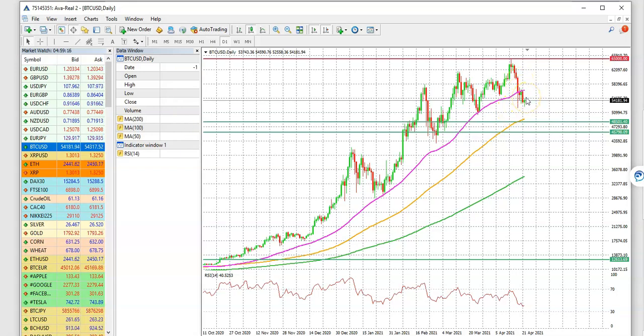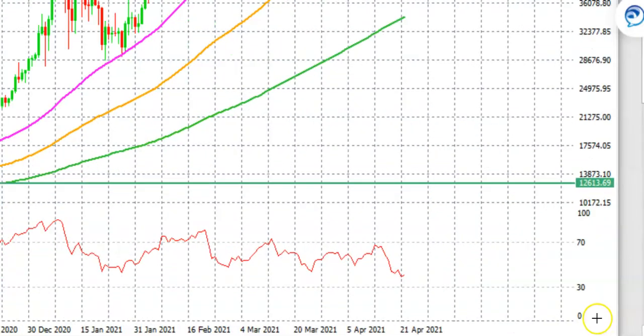Now the question is, as we talked about earlier, is Bitcoin oversold? Well, we are getting there, because if we focus on the RSI, the relative strength index, it has two different levels: 30 and 70. 70 is associated with overbought and 30 is associated with oversold. Clearly, the RSI has reached very close to that level of 30, which indicates that prices are oversold, but we are not there yet.